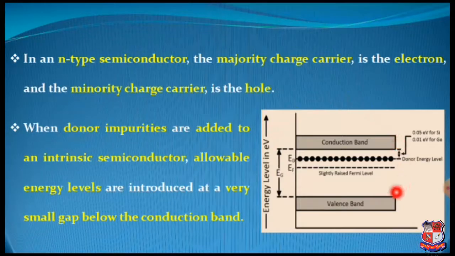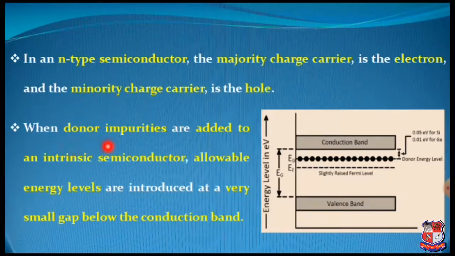Here in this figure, which is the energy band diagram, you can see the valence band and conduction band. Due to this excess amount of electrons from the added group 5 dopant impurities, the Fermi level is slightly raised towards the conduction band, and you can see the gap between the Fermi level and the valence band energy level is higher.